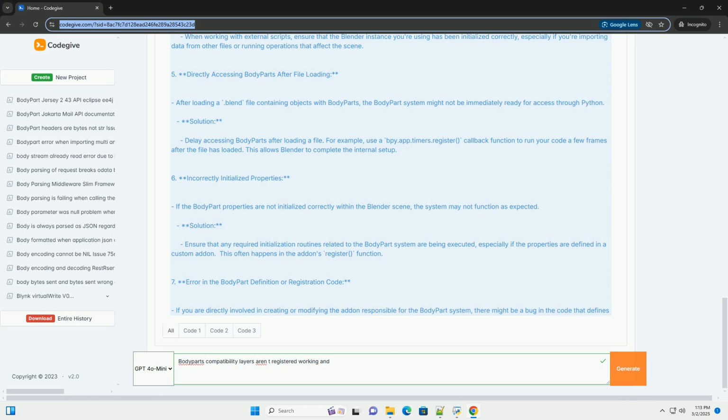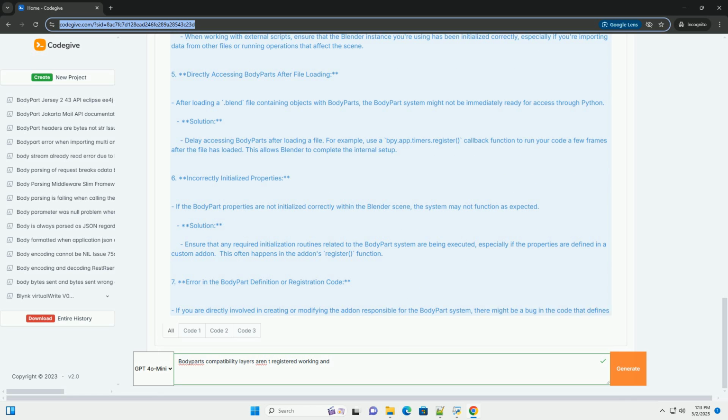Add-on structure: if you're developing an add-on, follow standard practices for add-on registration and ensure that all necessary classes and functions are correctly registered. Error handling: implement robust error handling in your code to gracefully handle situations where the body part system is not available or initialized correctly. Use try-except blocks to catch potential exceptions and provide informative error messages.